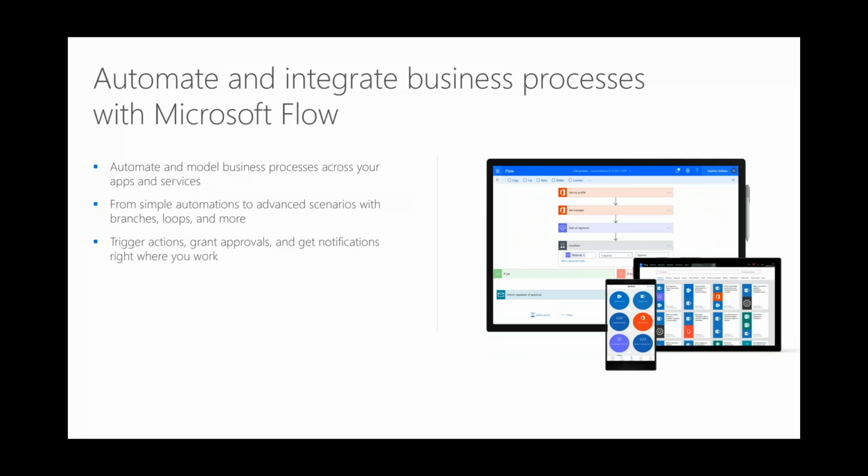So in other words, you can say, hey, I want to build an application to do a time card, and when I hit submit on that time card, if that time card is above a certain amount of hours, maybe I want to have that approved by the business owner also. So those kind of expense reports, those kind of things, are all available inside of Flow. So things like approvals or waiting for a file to appear in a directory, all that can be done with Microsoft Flow. And then lastly, we mentioned Power BI.